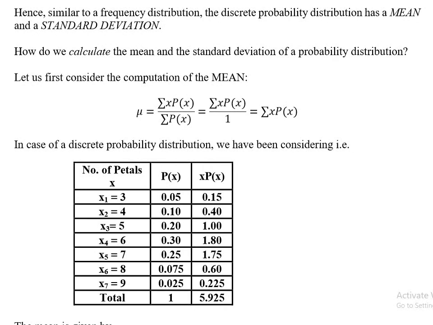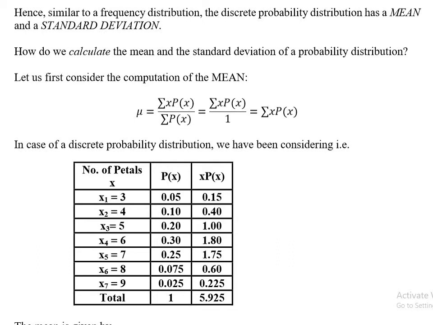As was the case with the frequency distribution, we find center and spread as well. What were the center? Measures of central tendency: mean, median, mode, right? And in measures of dispersion, the spread was variance, standard deviation, range, interquartile range, interfractile range. These all things were there.